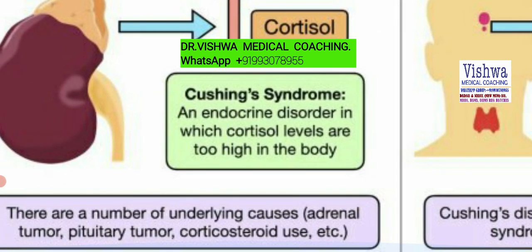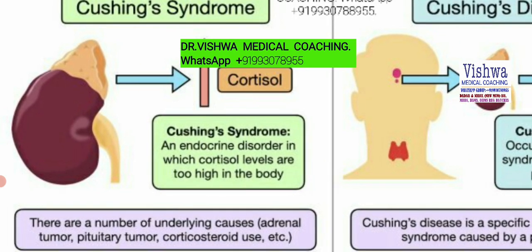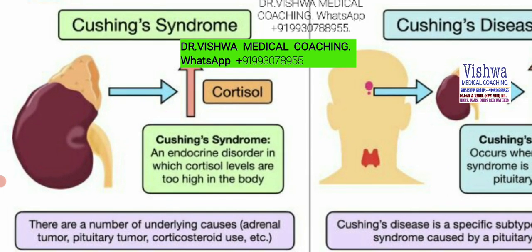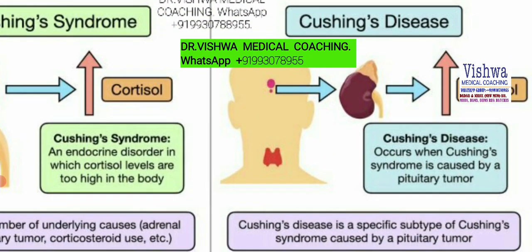If you look at the common causes, there are a number of underlying causes. For example, it can be a tumor of the adrenal gland, which can be ruled out by doing an ultrasound of the kidney, ureter and bladder, that is ultrasound KUB. It can also come from a pituitary tumor or corticosteroid use. Now remember, when it is coming from a pituitary tumor, this will be called Cushing's disease.